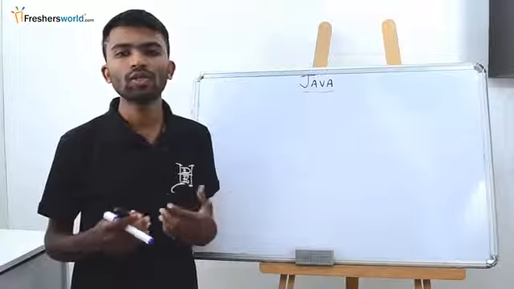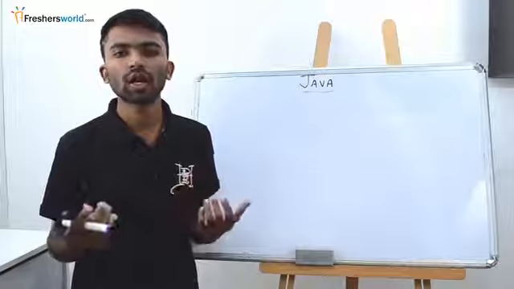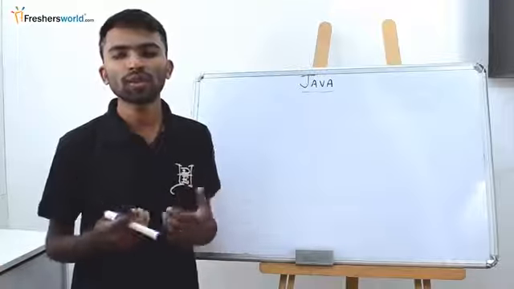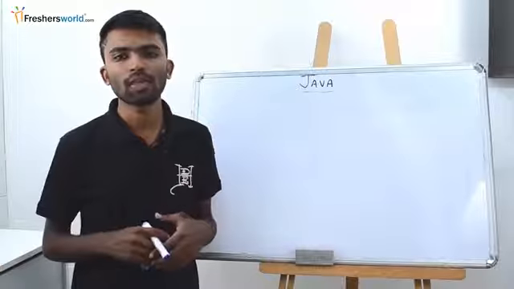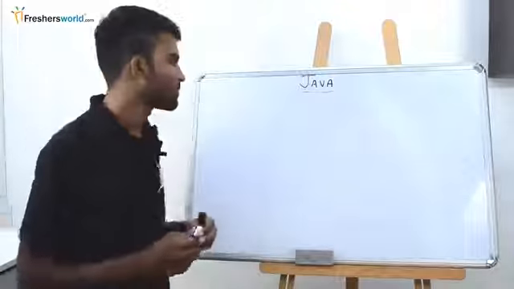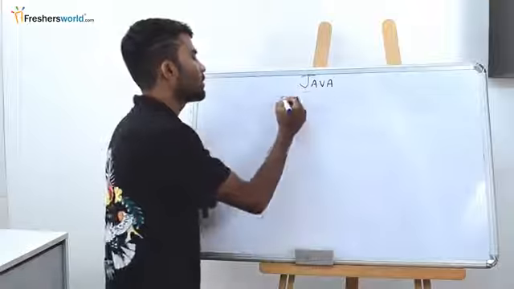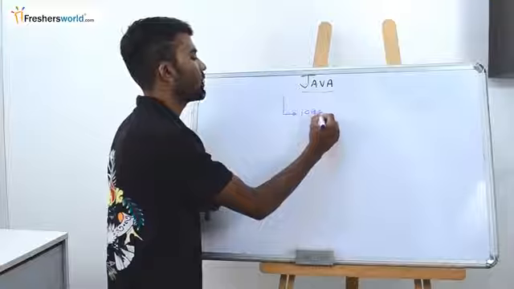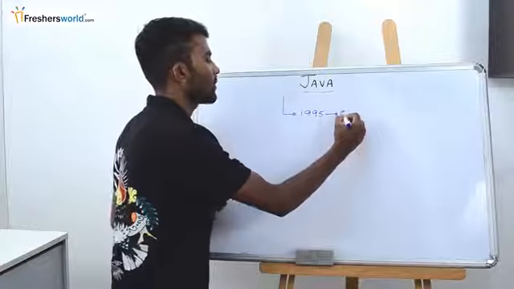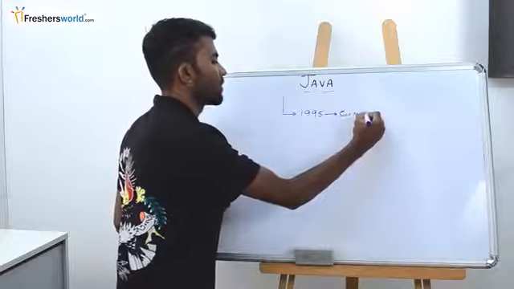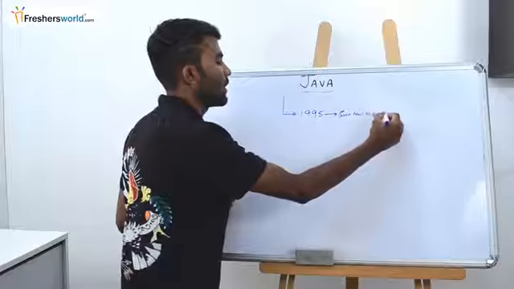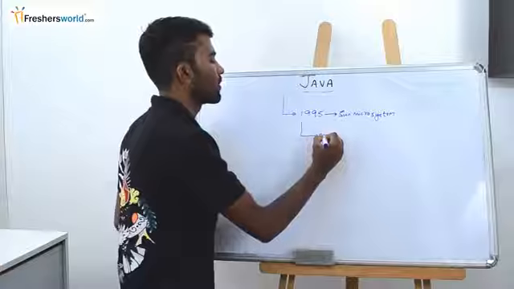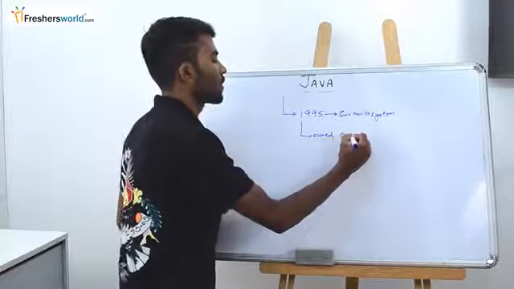We'll try to see what the drawbacks in the programming languages were, or what made an effort to create something known as Java with respect to programming languages. Java was developed in the year 1995 by Sun Microsystems. Later it was owned by Oracle Corporation.